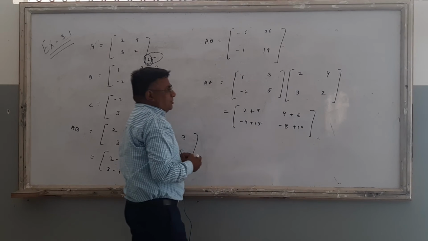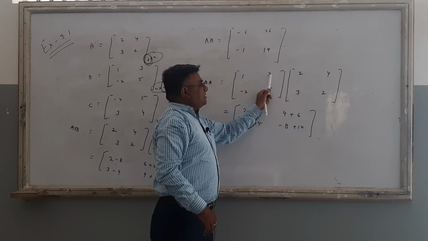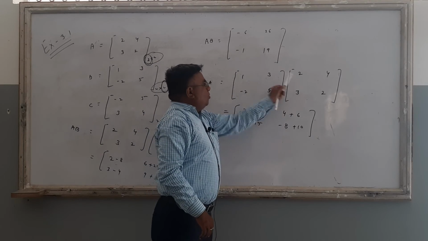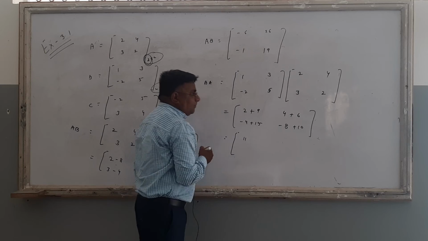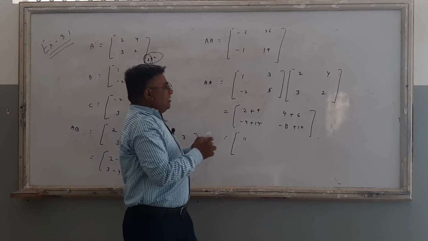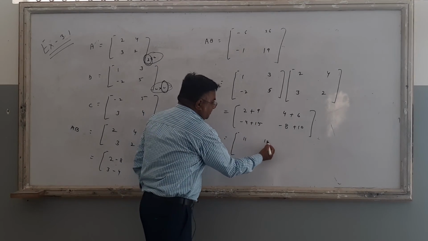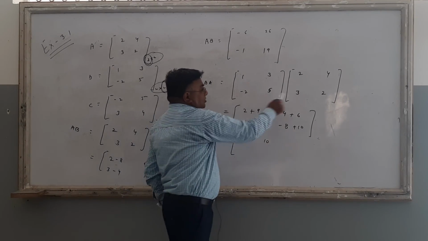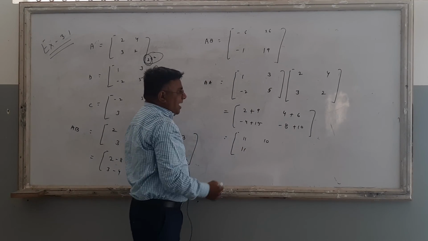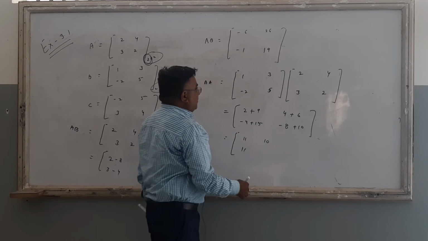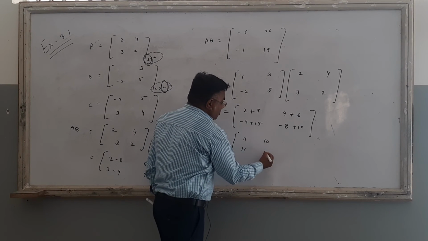So स्टूडेंट कभी भी दो मैट्रिक्स को मल्टीप्लाई करना हो, सबसे पहले फर्स्ट रो को फर्स्ट कॉलम से, फर्स्ट एलिमेंट से मल्टीप्लाई, सेकंड टू सेकंड, देन 2 plus 9, that is 11. That is the result of first element A11. Result of A12 first to second column, 4 plus 6, that is 10. Second row first column, that is minus 4 plus 15, that is 11. And second row second column, that is minus 8 plus 10, that is 2.